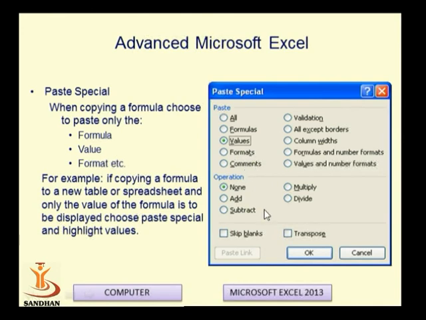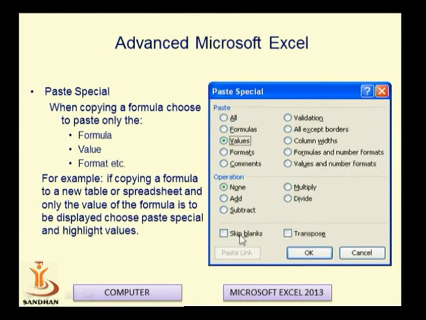If we have written the formula in a particular cell and we want only the value, then we have to select the cells, right click, and select paste special. In paste special we have different options like all, formulas, values, formats and comments. So you can select the paste special functions by using this.